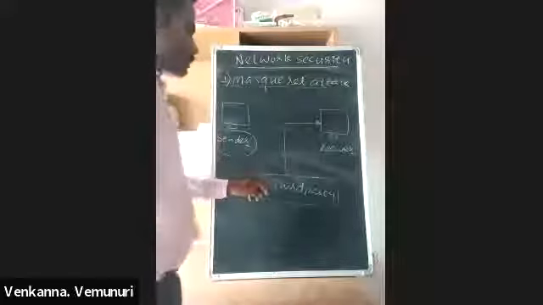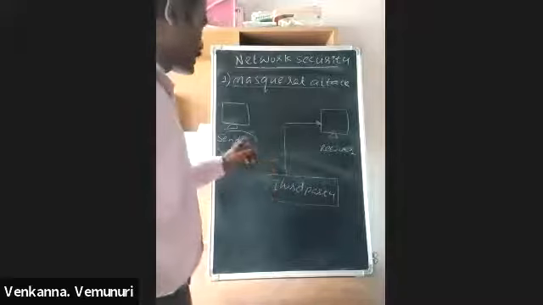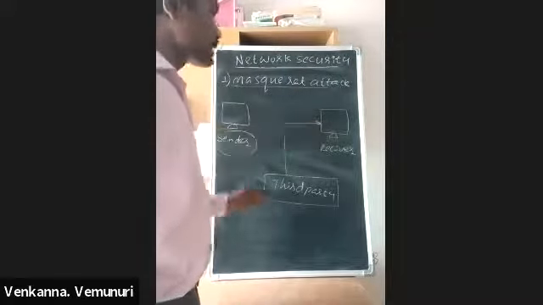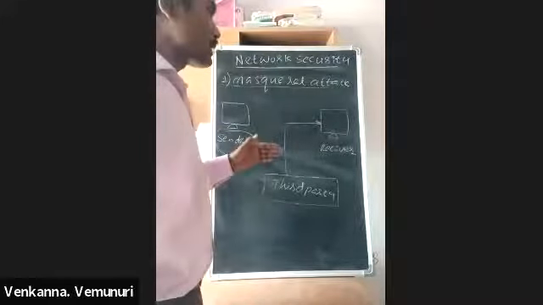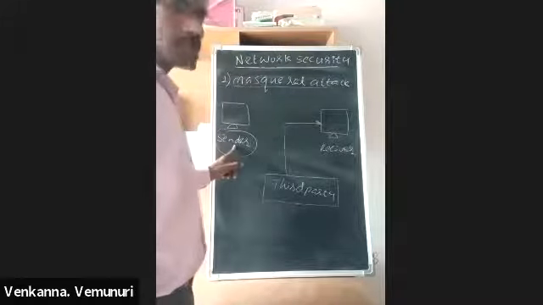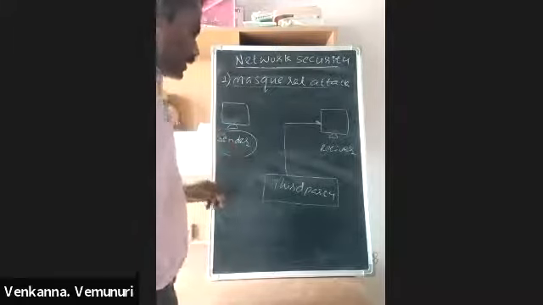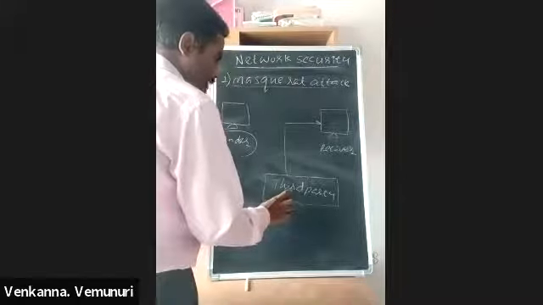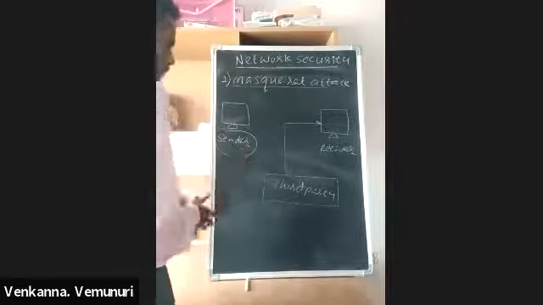But when the third party sends data with the name of the sender, the receiver is not suspicious, thinking I am receiving data from a trusted person. That is why the third party uses the sender's name.